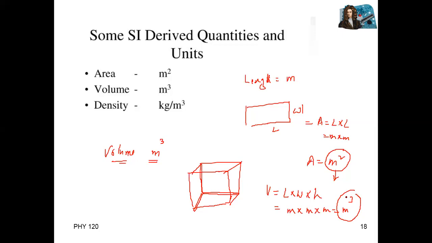Basic unit is called what? Meter for length. So same for density and other things. So these are called what? These are called derived units.